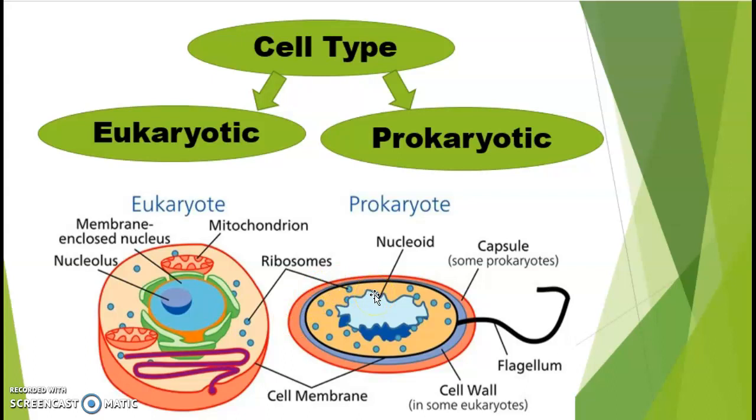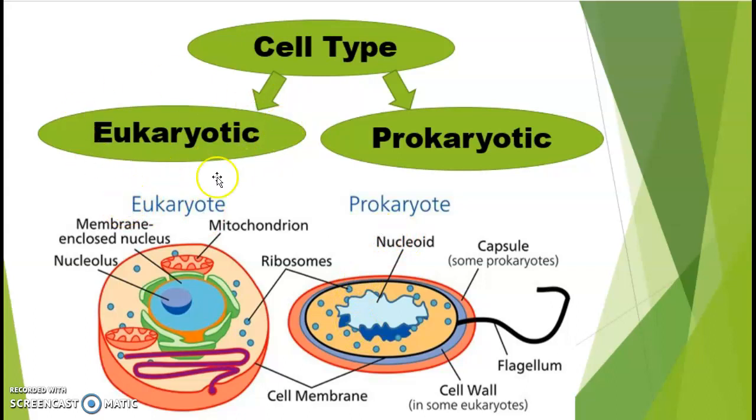They are called prokaryotic cell, or primitive or primary karyotic cell. Karyon means nucleus. Here the pro means primitive, okay, and primary. Two words are related with this pro word. And karyotic means nucleus. So pro means primitive and karyon means nucleus. Primitive nucleus is present in the prokaryotic cell, for example, bacteria.